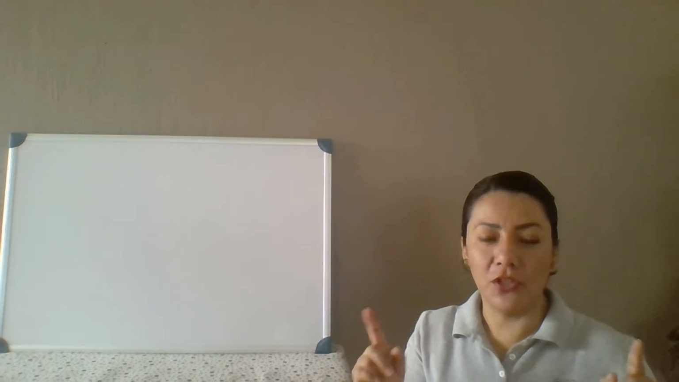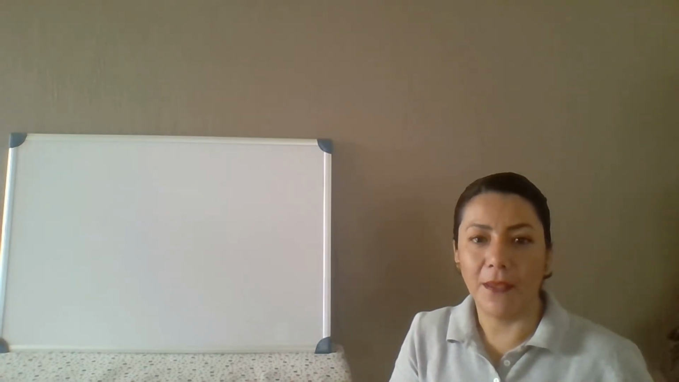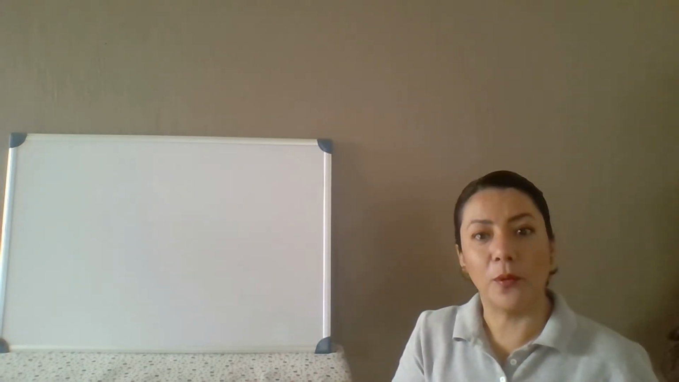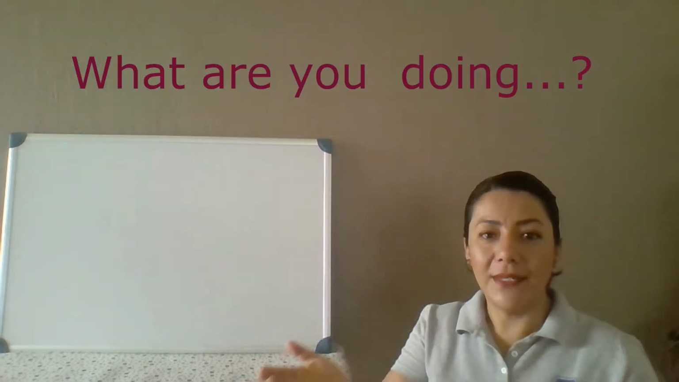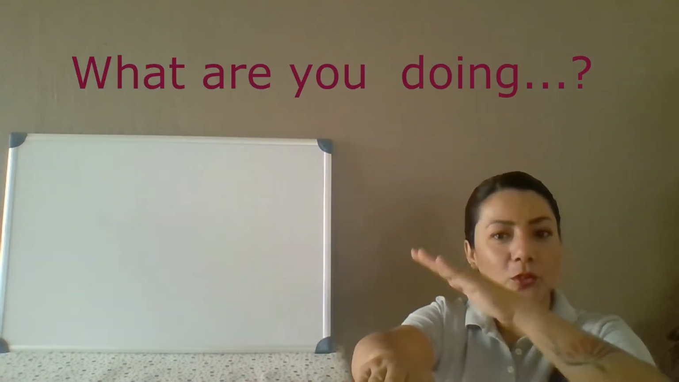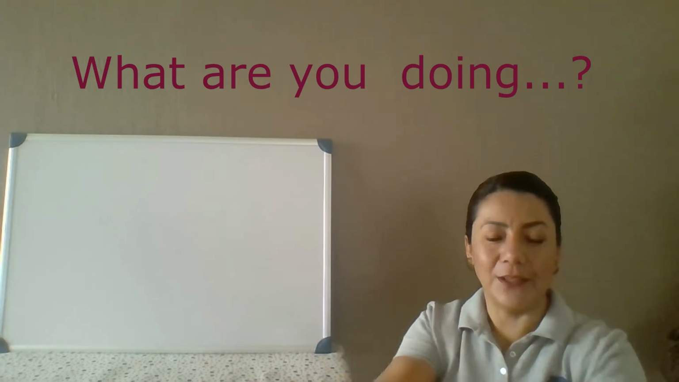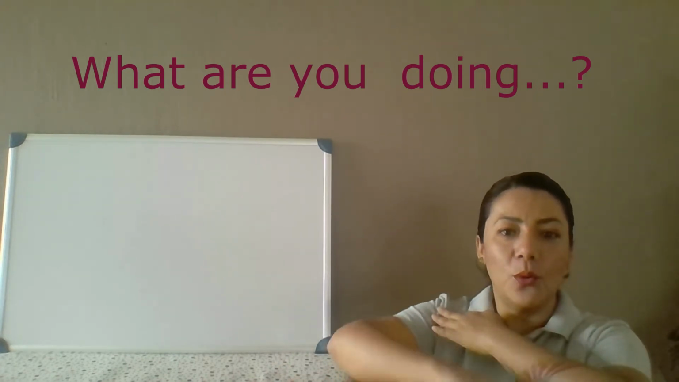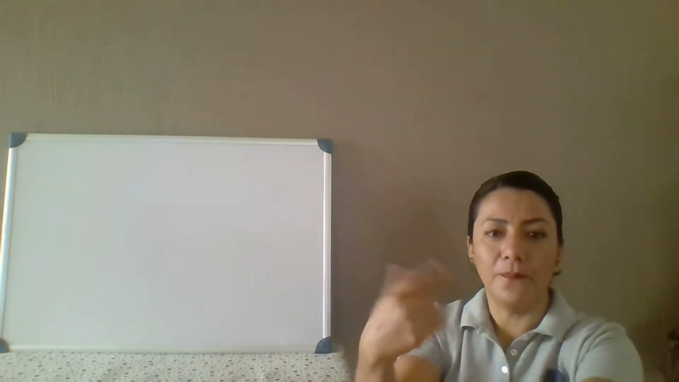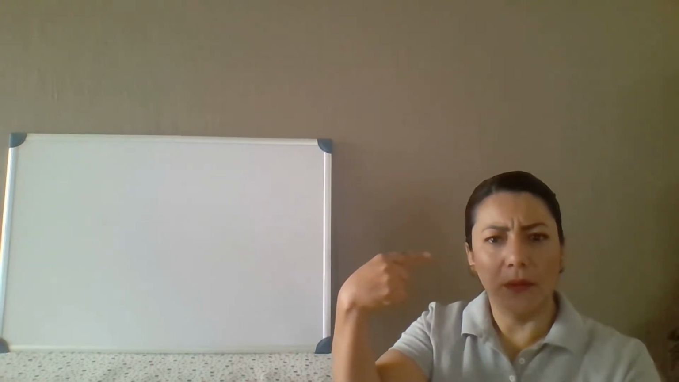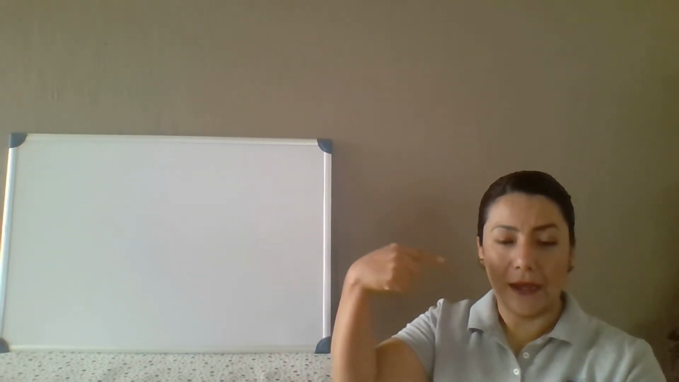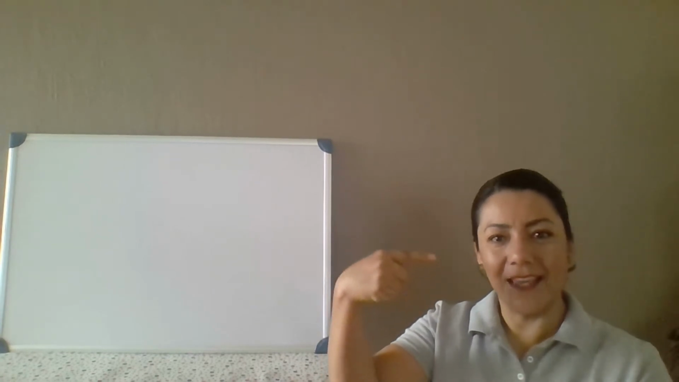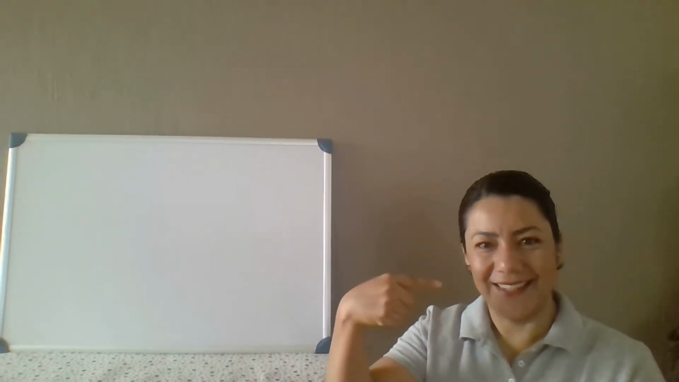Now let's do Punchinello with our present progressive. What are you doing, Punchinello, funny fellow? What are you doing, Punchinello, funny? You. What am I doing? I am singing a song for my students.